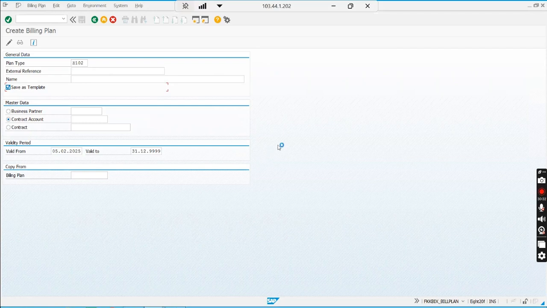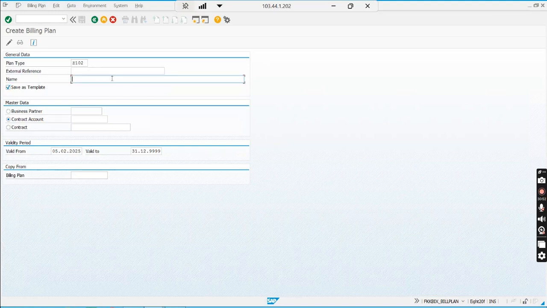Say CA1 requests a billing plan, or I mean they may not request. We have to do it ourselves. That is, we want to remove the manual activity. So CA1 has a similar kind of arrangement. If I create a template, then that template I can use everywhere. Okay, so first I'll create a template.